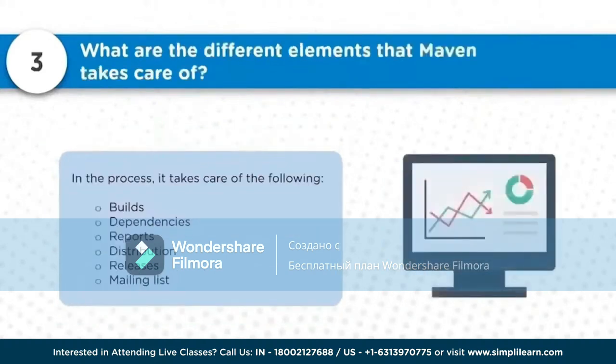Now the next question is, what are the different elements that Maven takes care of? The elements taken care of by Maven are builds, dependencies, reports, distribution, releases, and mailing list. These are the different elements taken care of by Maven during the build process and during the preparation of the builds. You can explore and extract on all of these, and fully understand how they can work on all these different processes.